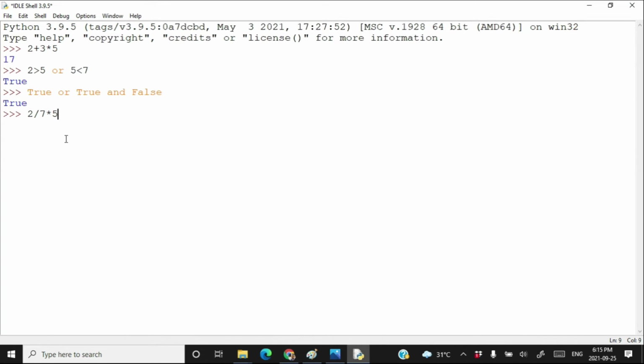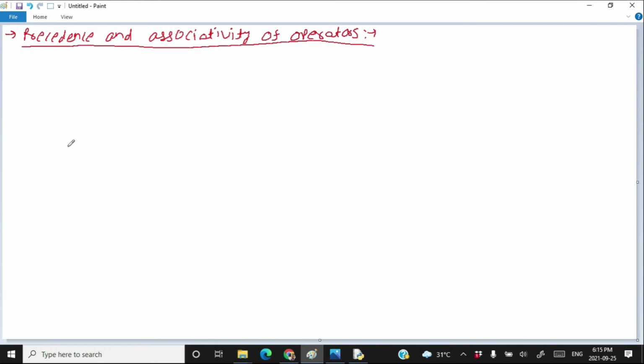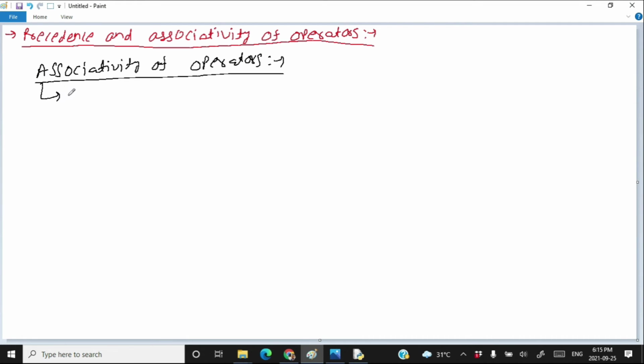Then what to do? Here comes something called associativity of operators. There are two types of associativity supported by Python. One is called left to right, and the other one is called right to left.